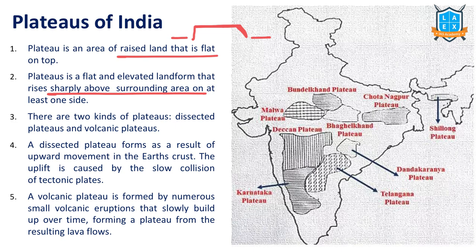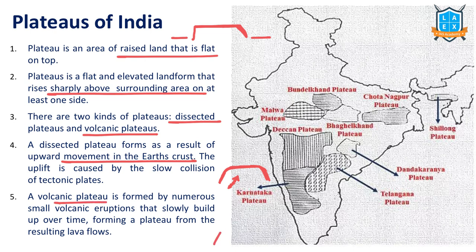Plateaus are of two kinds. One is dissected plateau, two is volcanic plateau. Based on the formation, we divide the plateaus into two types, dissected and volcanic. A dissected plateau forms because of the upward movement of the Earth's crust. Because of the magmatic movement beneath the Earth's surface, especially in the mantle region, sometimes when the magma cannot come up, it uplifts this particular land. This forms the plateau. The second one is volcanic plateau.